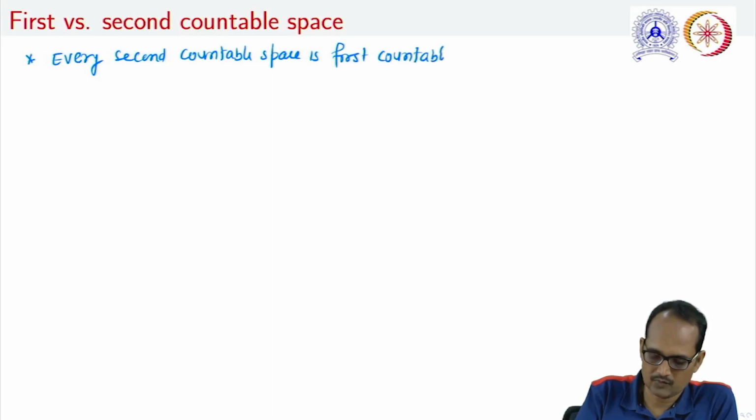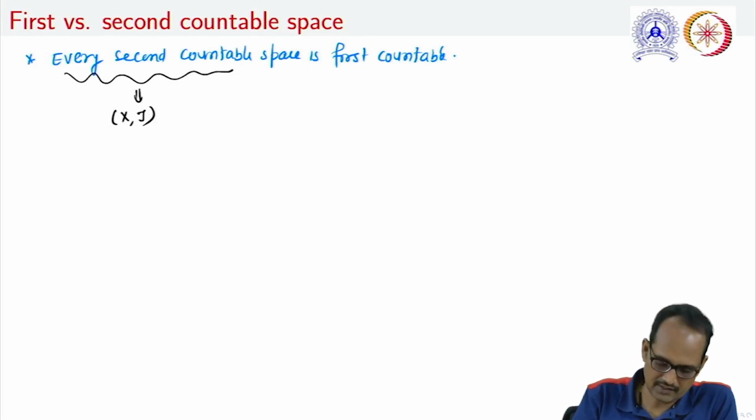In order to justify this result, let us take a second countable space. We take the space to be (X, tau). Because this is a second countable space, it has a countable basis.